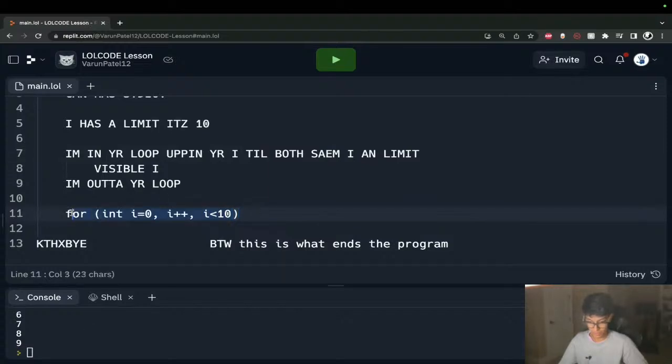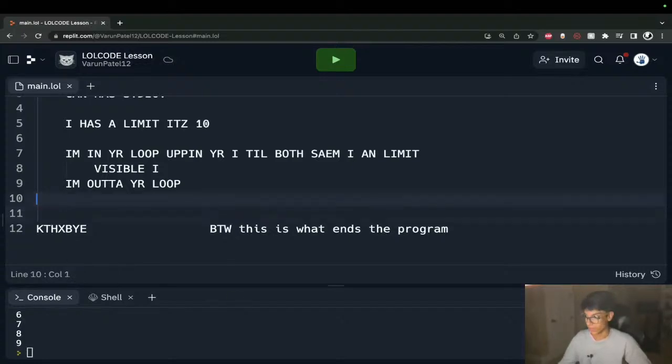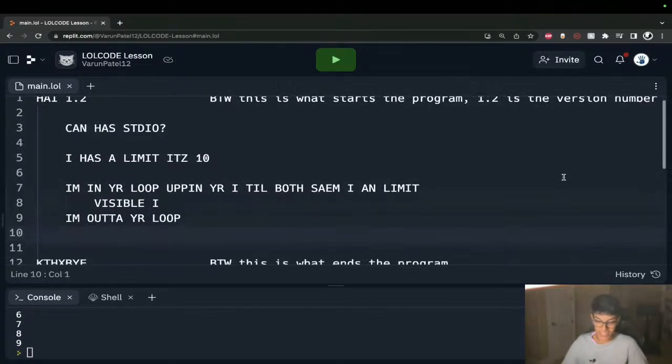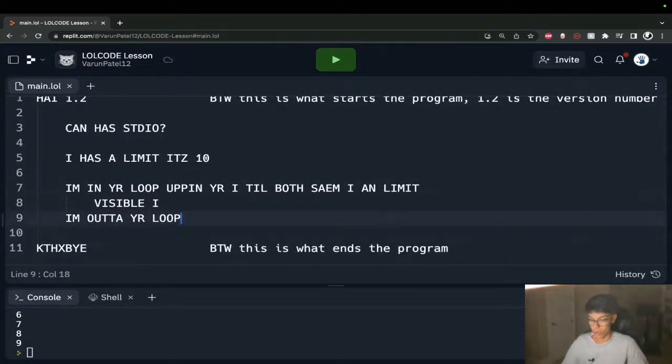And again, if you have this sort of for loop structure, you get the same output as we've gotten down here. Oh my God, LOLCODE. Yeah, it's pretty crazy. So that is our for loop.